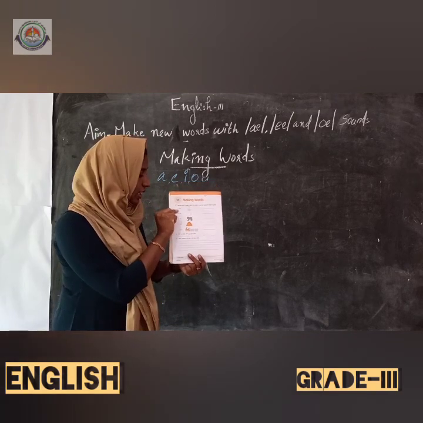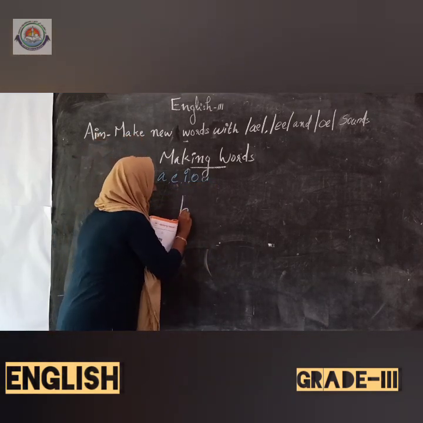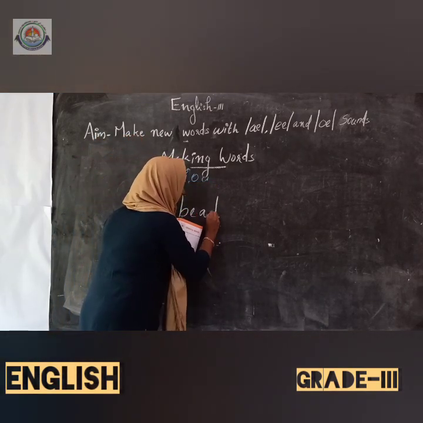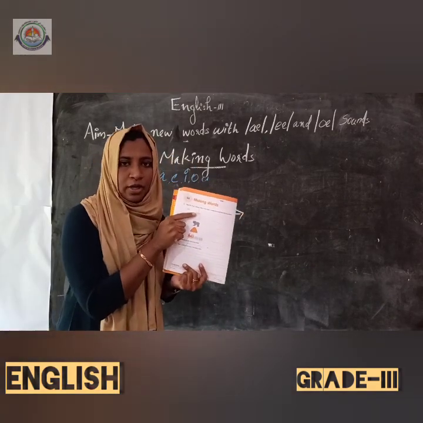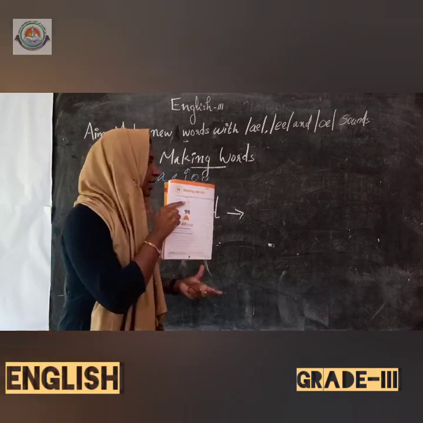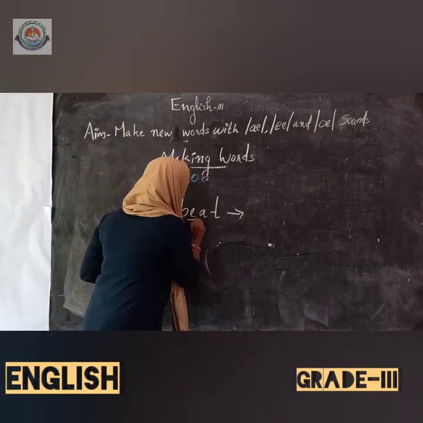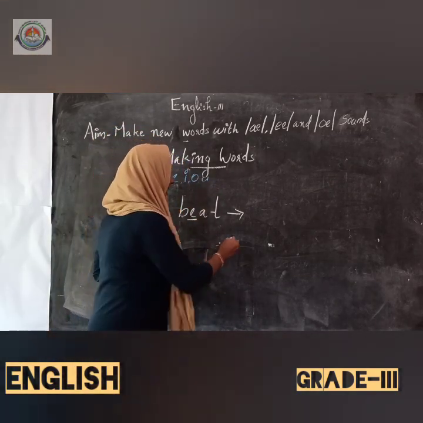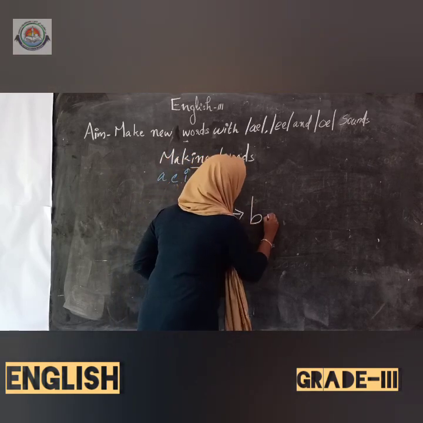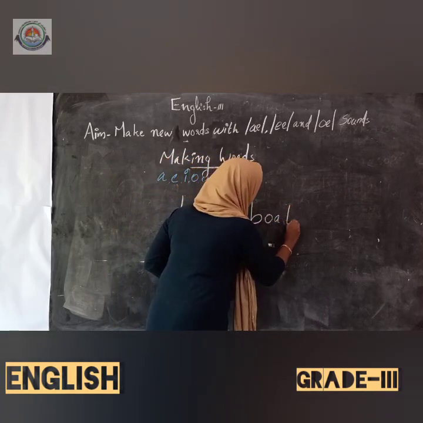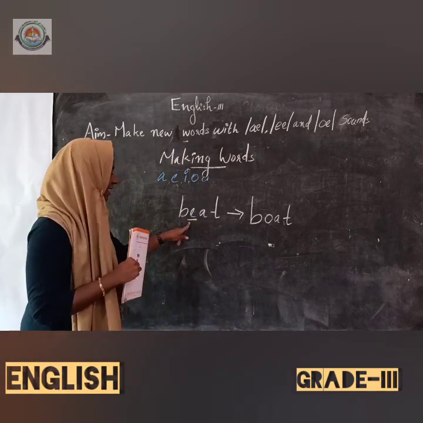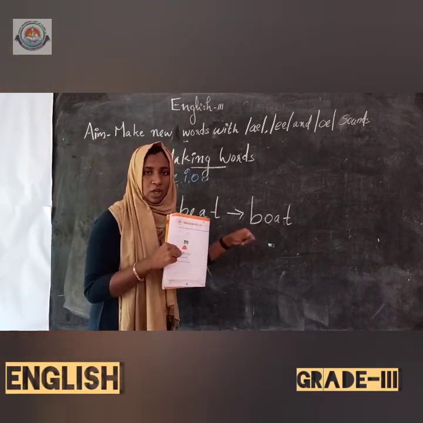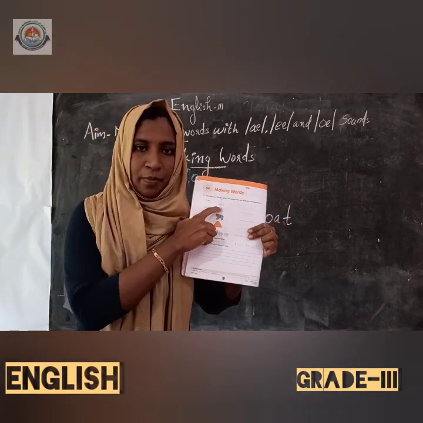Which is that word? Yes, it is beat. B-E-A-T, and here we have a picture of a boat. Is it clear to you, children? So here we erase the letter E and add a new letter, B-O-A-T. Here we erase that letter and instead of that we add O. So we will get boat.